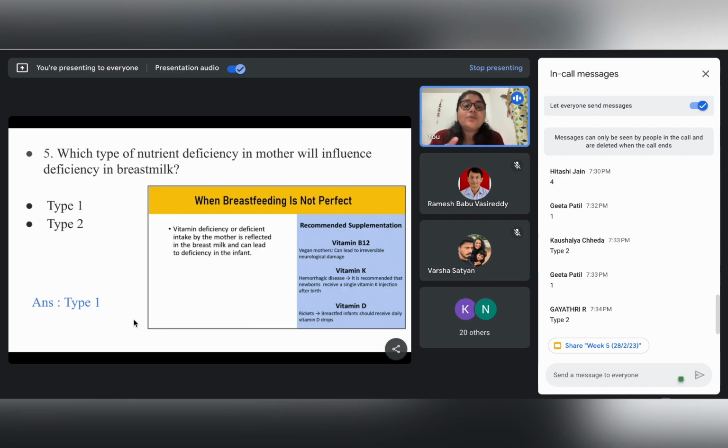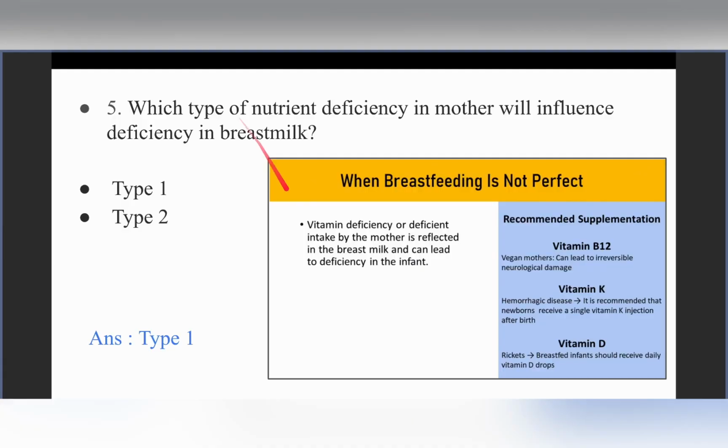To avoid that, we should motivate the mother to get the proper kind of nutrition through her food and also through supplementation. And to be on the safe side, the child should also be given proper supplementation of these vitamins. If we consider type 2 nutrients, which are the growth nutrients, it has been seen that they usually do not cause a very significant effect on the breast milk even if the mother is deficient. So the answer to this question is type 1 nutrient deficiency.